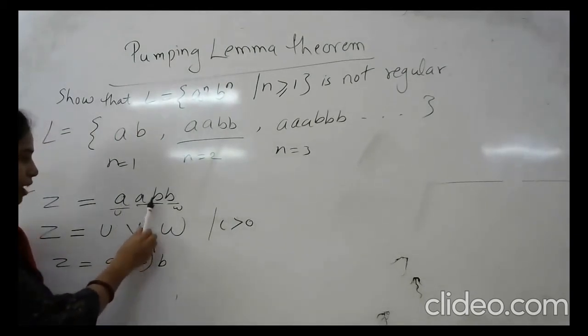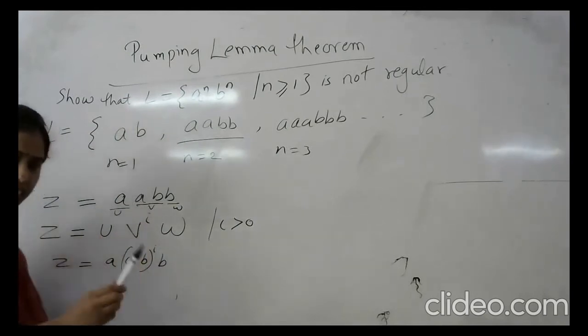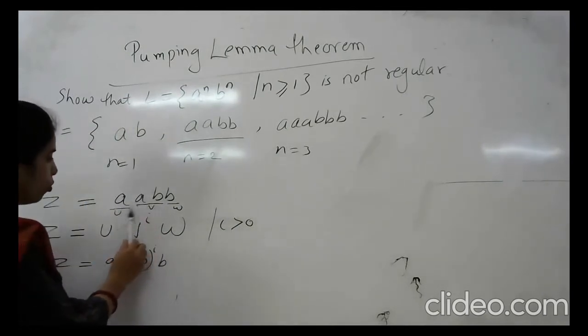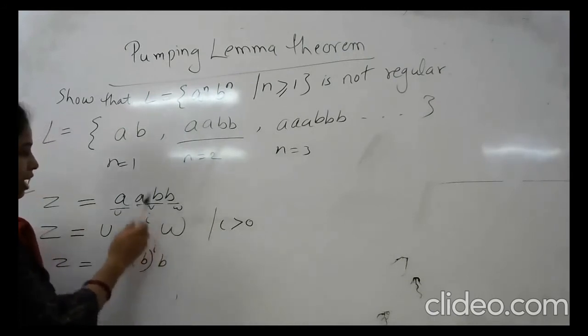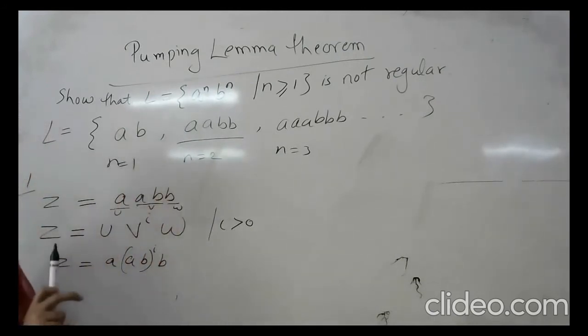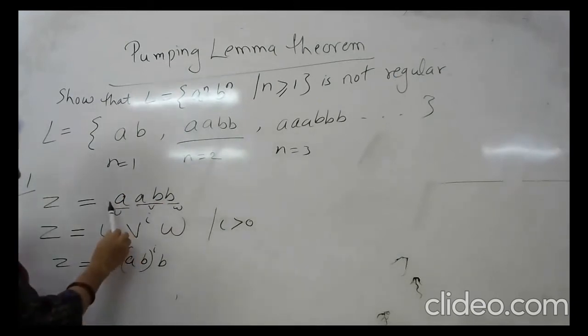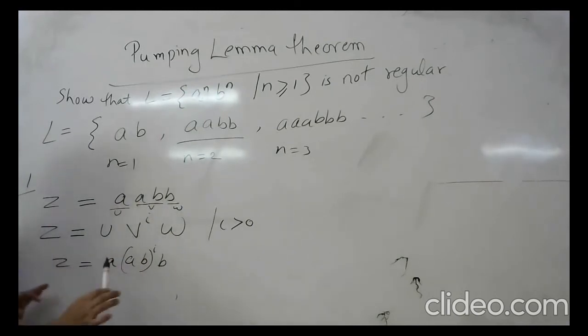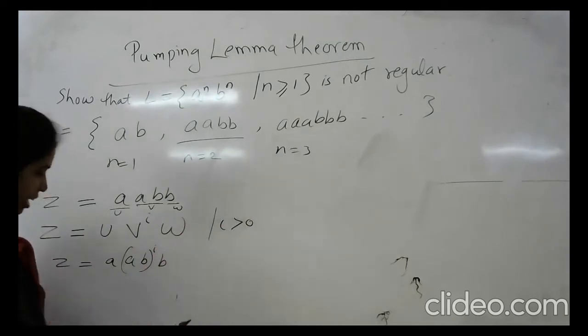At least one symbol should be in v. You can take more than one, but at least 1. In uv it is not necessary to take symbols. We can take the whole string as v, and uv becomes nil. This may be possible, but we take different cases in this example.